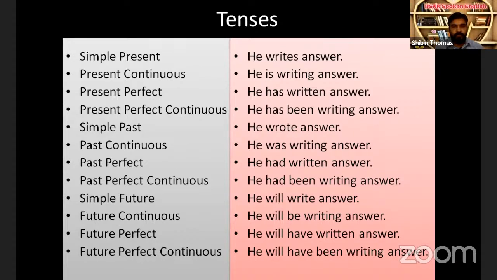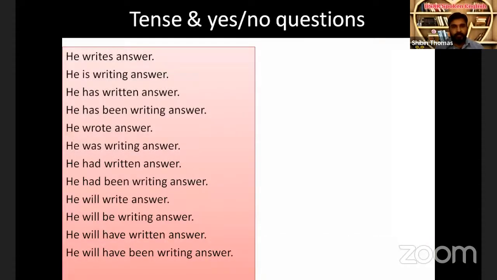We need the help of tense to form questions. If the statement is in simple present tense, the question also should be in the simple present tense. If the statement is in simple past tense, the question also should be in simple past tense. So the question and the answer must be of the same tense. I'm not going to take it once again, but I just want to bring the connection between the tenses and the questions, especially tenses and yes or no type questions.